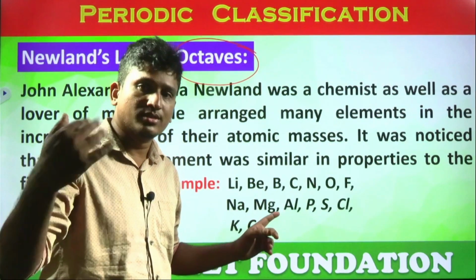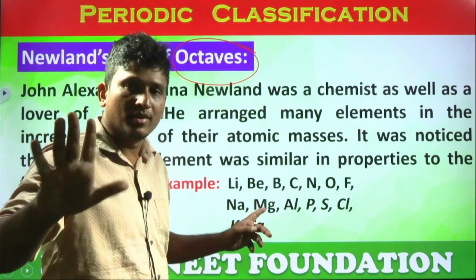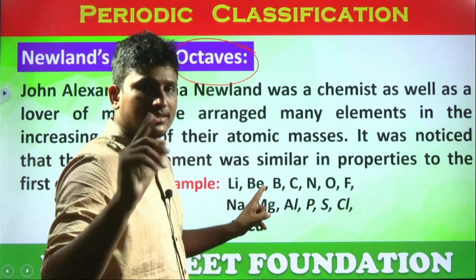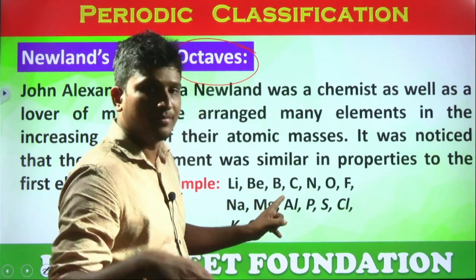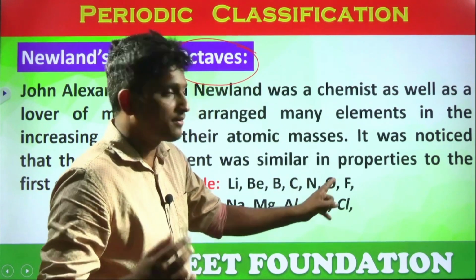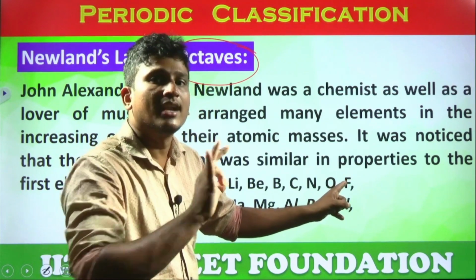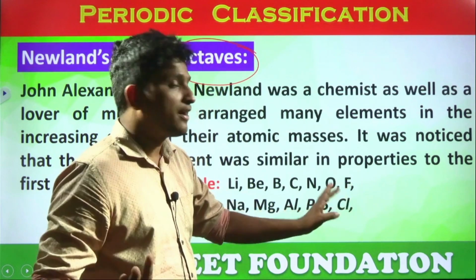He didn't classify hydrogen. Why? I'll explain. He didn't classify helium also. Why? I'll explain. First lithium. What is the next element? Beryllium, in increasing order of atomic mass. Next boron, carbon, nitrogen, oxygen, fluorine. After fluorine, next is neon. He didn't classify neon. That means he didn't classify noble gases. Why? I'll explain. After neon, sodium.